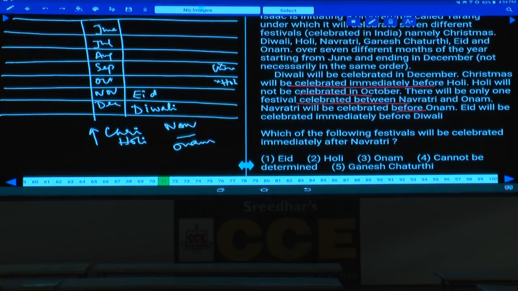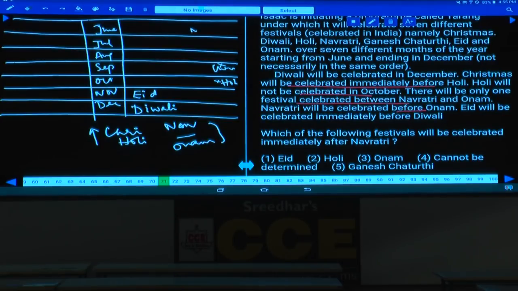Over 7 different months, Diwali will be celebrated in the month of December. Christmas will be celebrated immediately before Holi. Before Holi, what are the different possibilities for this Holi? Then Navaratri and Onam must be in the alternate places. As Navaratri and Onam are in the alternate places, can you take this Navaratri at this place in the month of June?